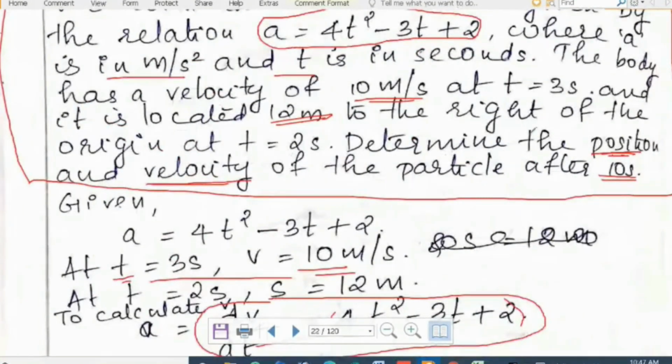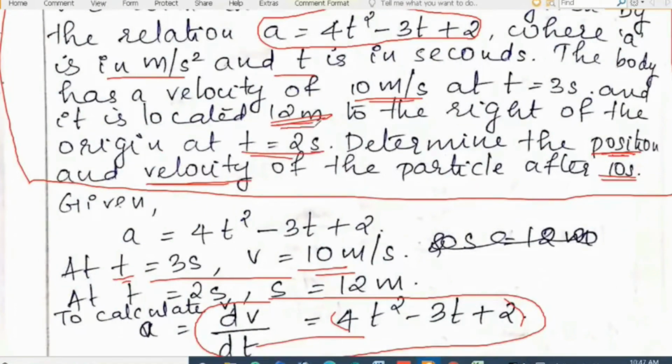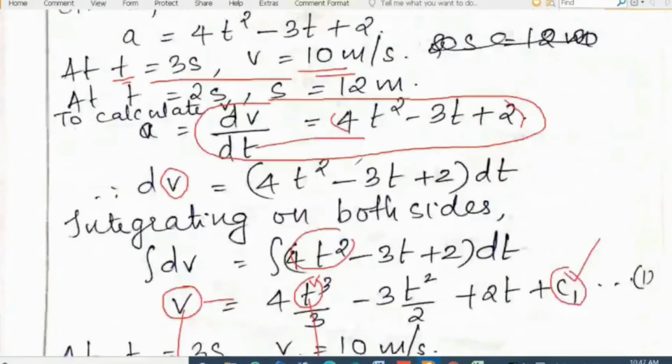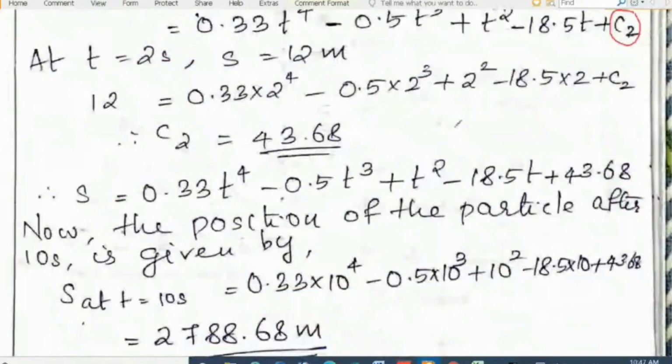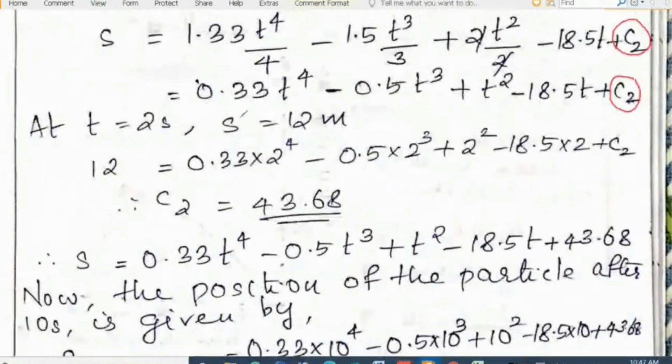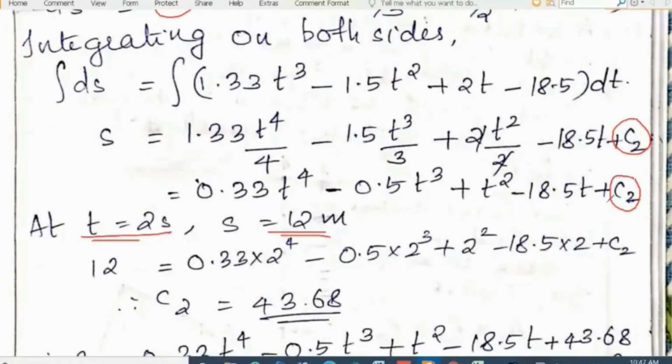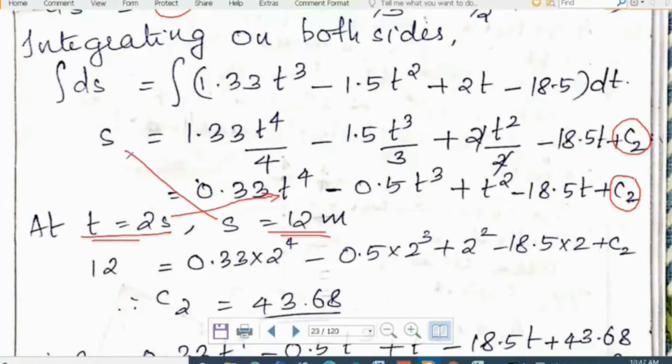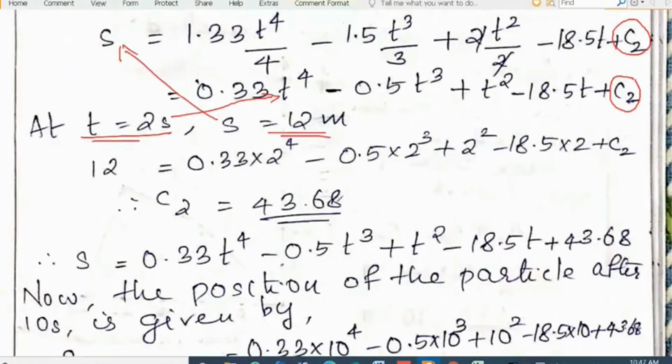When t was 2 seconds, the position was 12 meters. S was 12 meters. So we have a second set of conditions, or boundary conditions, or initial conditions, initial values. T is equal to 2 seconds, S is equal to 12. Substitute in this equation for displacement here. Substitute t is equal to 2 seconds and s is equal to 12 meters. You will get c2 is equal to 43.68.